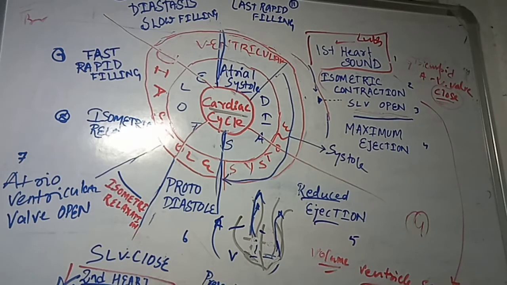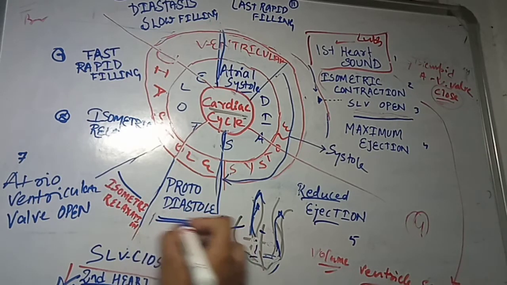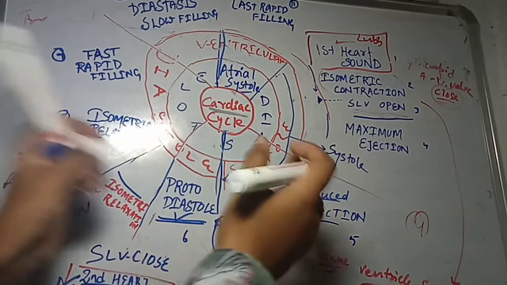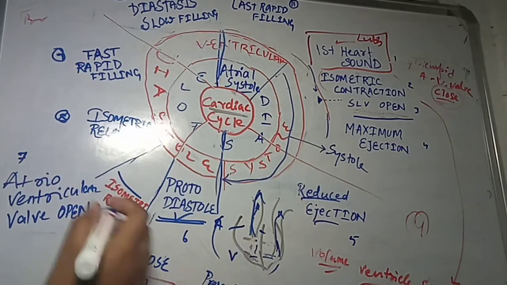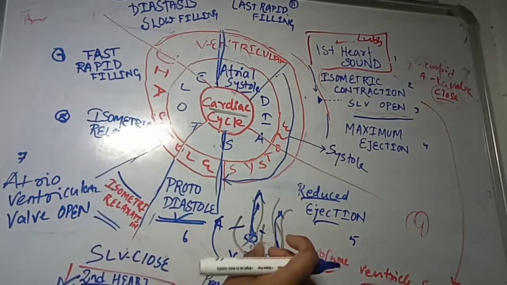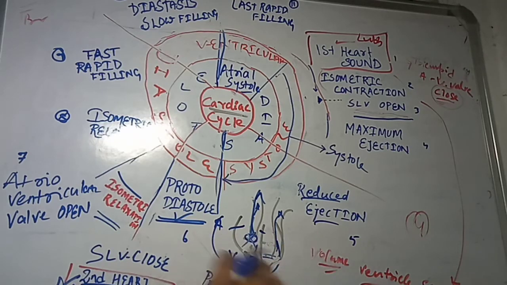When the second heart sound occurs, before that there is a phase known as the protodiastole phase. So we have discussed all these things regarding the ventricle, the blue color marking the ventricle. After the valve is closed, the second heart sound is heard. After that, relaxation occurs. How? That is isometric relaxation, meaning both ventricles relax but the volume remains the same, final and initial.